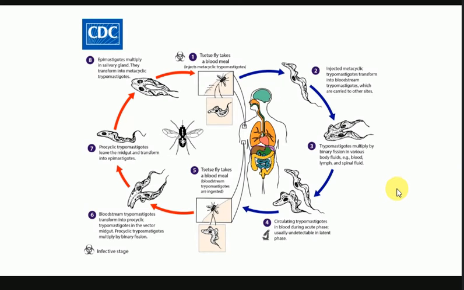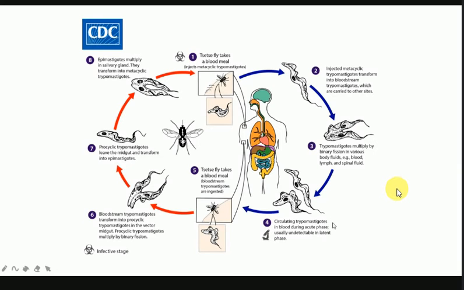All right, and you can see here that the transformation occurs when the tsetse fly takes the blood and injects the metacyclic trypomastigotes into the bloodstream. Okay, and then what happens? The second part occurs: the metacyclic trypomastigotes transform in the bloodstream and are then carried to various sites. For example, they are taken to the lymphatic system, the spinal fluid, or even other organs. All right, and then the trypomastigotes start circulating in the blood, and that causes the acute phase of the life cycle, and then the cycle continues.